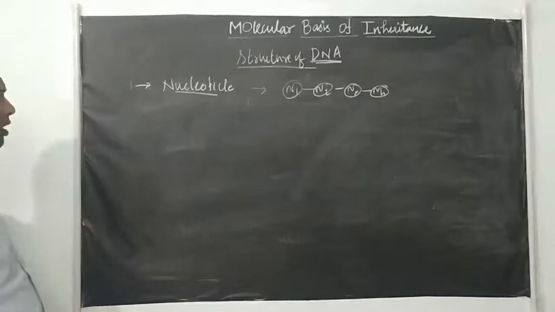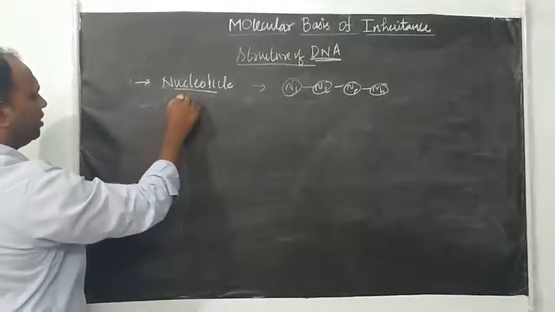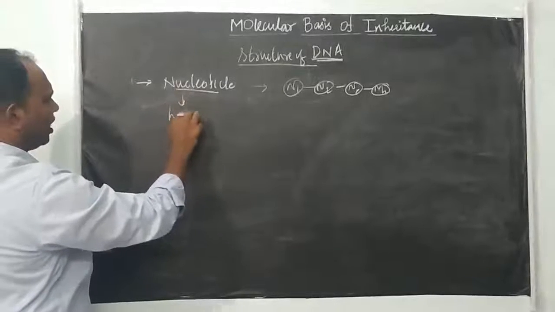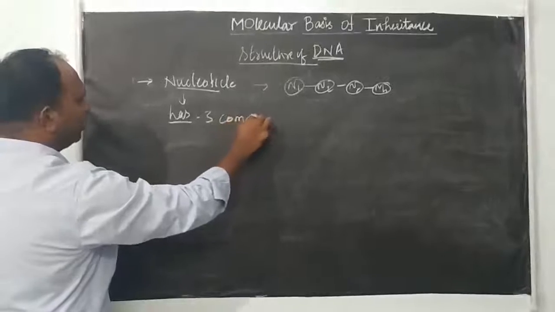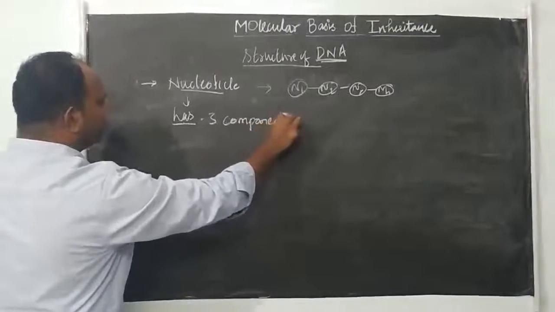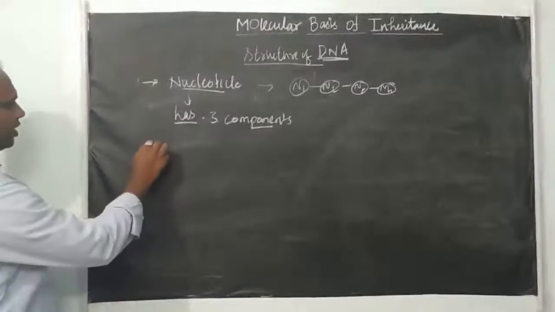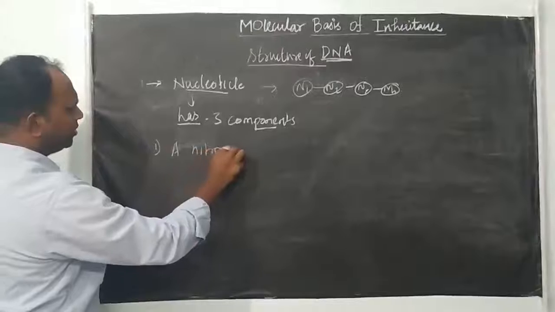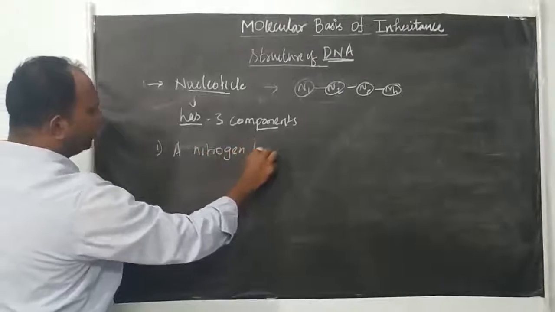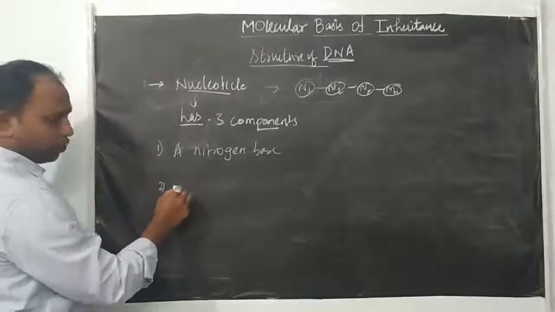If you take one single nucleotide, each nucleotide has 3 components. One is a nitrogen base, and the second one is pentose sugar.